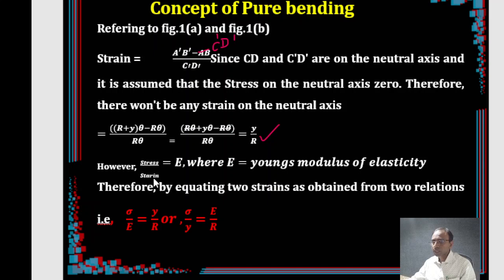Therefore stress by strain is Young's modulus, and from the first equation, epsilon is y by R. So your stress is E epsilon, from Hooke's law, which gives E y by R straight away. Rearranging the terms, sigma by y is equal to E by R. So this is half part of your bending equation.